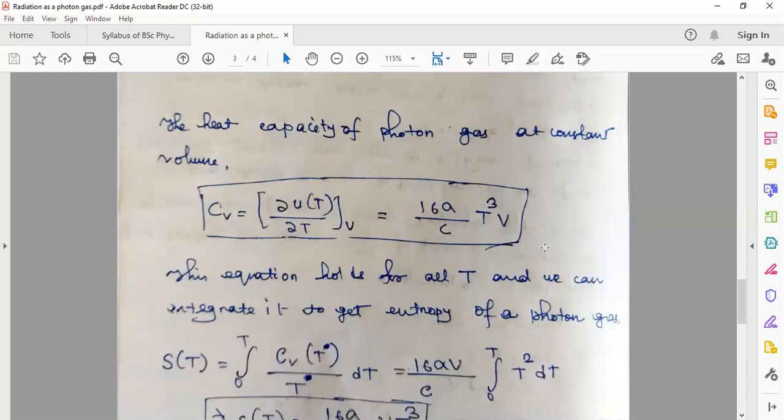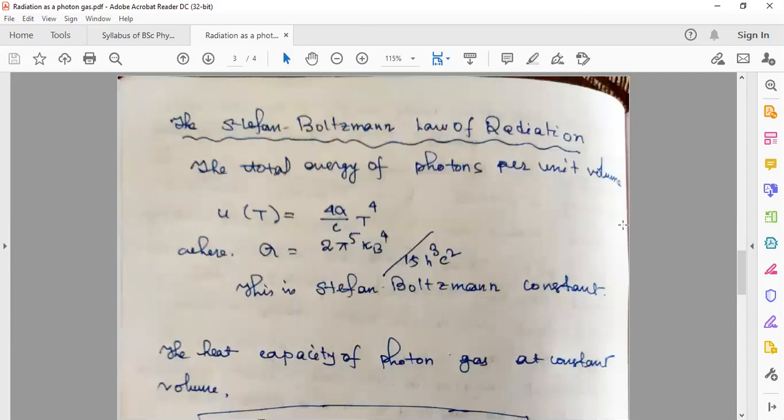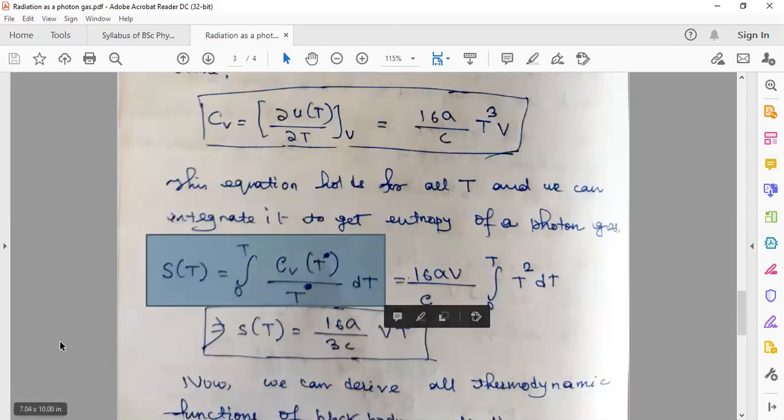So that is how you can calculate the heat capacity of this photon gas, or radiation. So this is the specific heat of radiation. Now how can we calculate entropy? Entropy can be calculated by a formula like this. You can integrate this expression to find entropy. In order to calculate entropy, this is the formula.